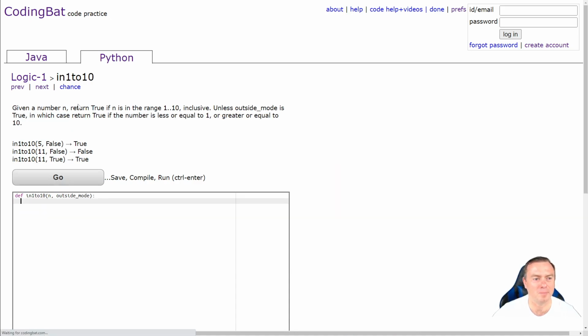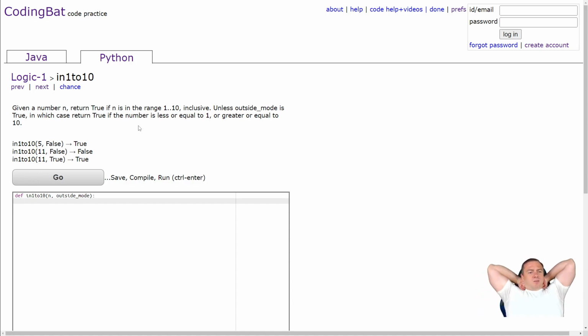Awesome. Next one, 1 to 10. Given a number n, return true if n is in the range of 1 to 10 inclusive, unless outside mode is true, in which case return true if the number is less or equal to 1, or greater or equal to 10.